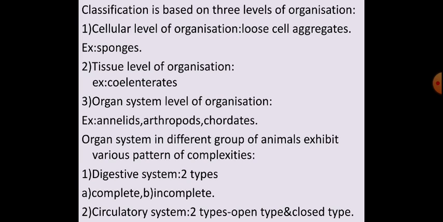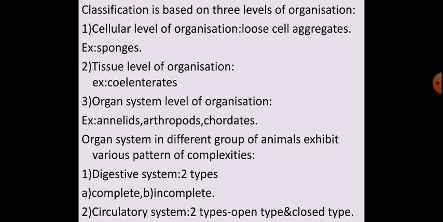To pump the blood, circulation of blood using the heart. But open type means the blood is pumped out of the heart. Heart is present, but blood is pumped out of the heart and cells and tissues are directly bathed in it.